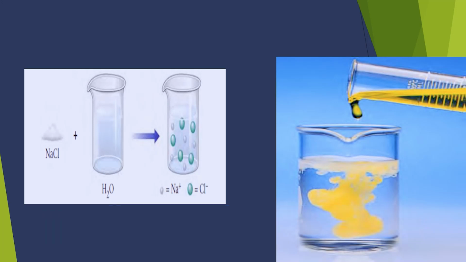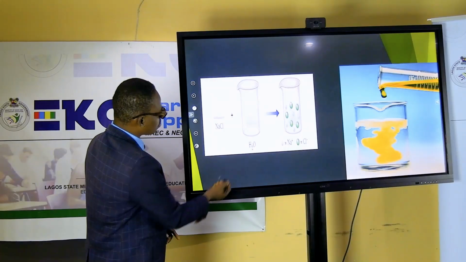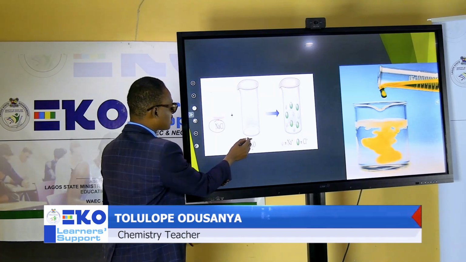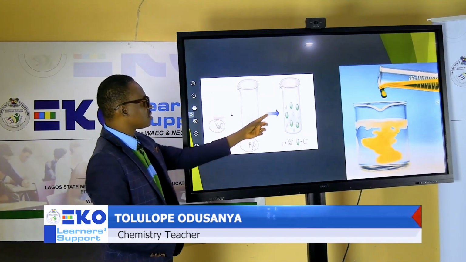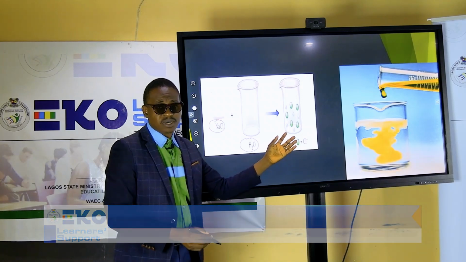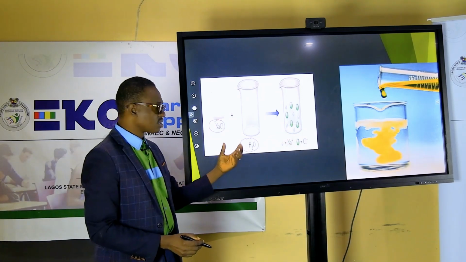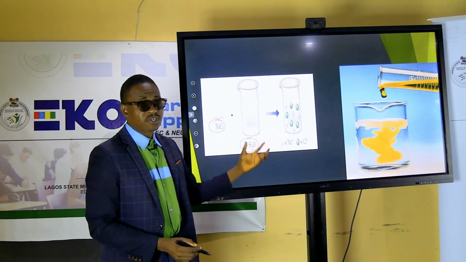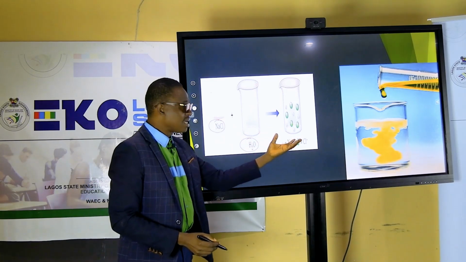So what happens to the water? When the salt gets into the water, what happens to the salt? The salt splits into different ions as a result of the water. So it dissolves. If not, it would not be possible. So why is this happening?